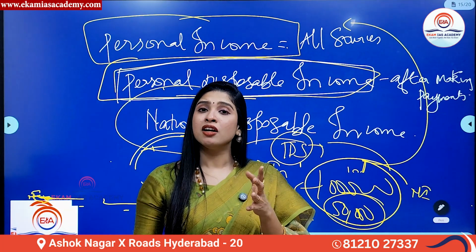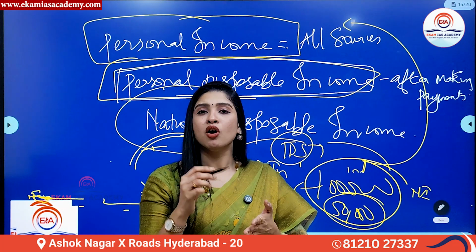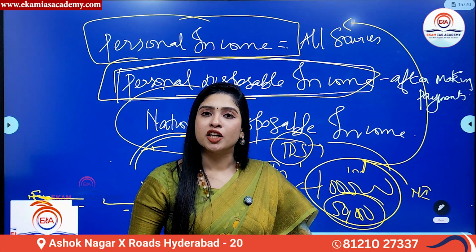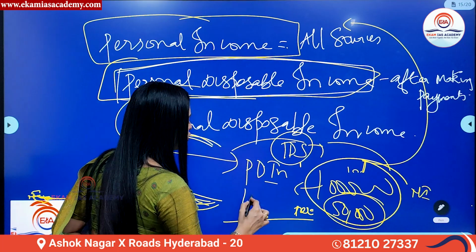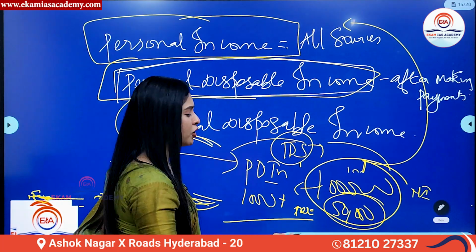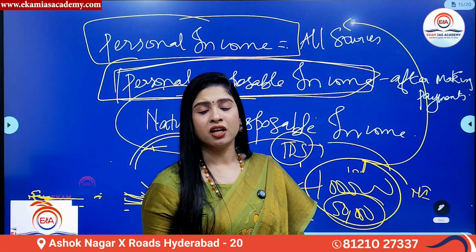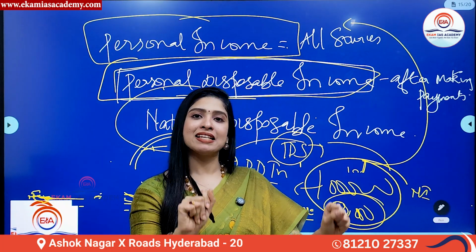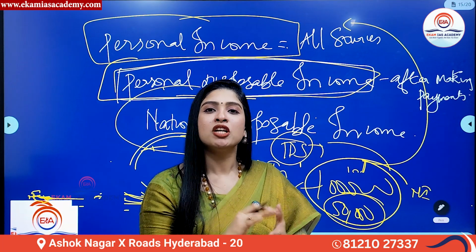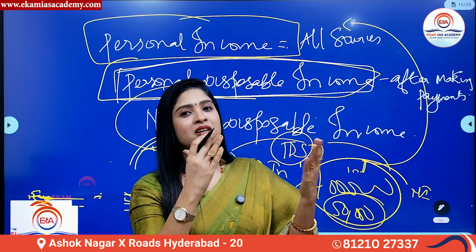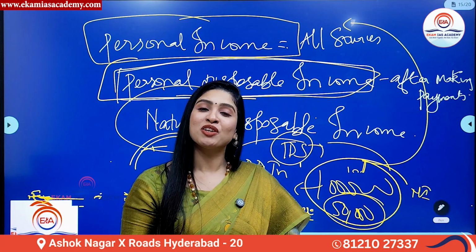Now, you need to understand fees, fines, penalties. They are called non-tax revenue. For example, you have not paid the school fees on time. Now, automatically, if 1,000 rupees is your school fees, there will be a penalty of 200 rupees if you are not paying it on time. That is called a penalty. For example, somebody is riding a bike nicely with his or her friend, but they're not wearing a helmet. The police tells you, hey, listen, hero, stop. You better pay a fine and leave here because you're not following the traffic rules. So that is called what?